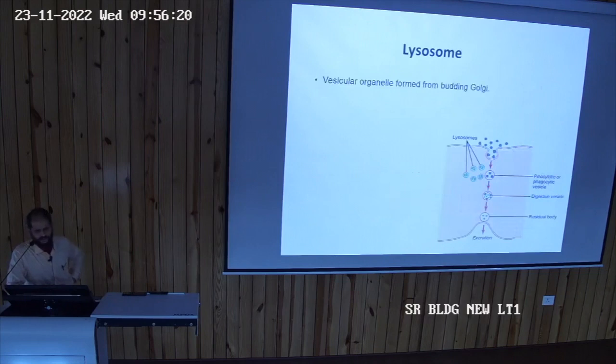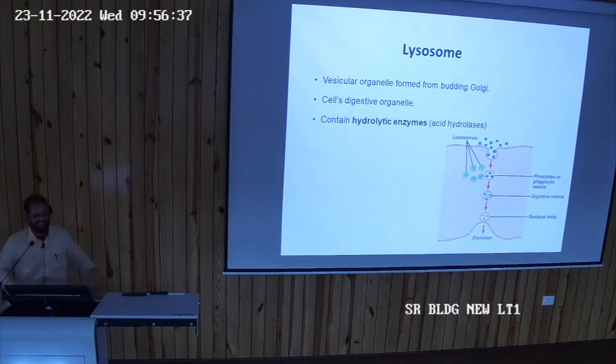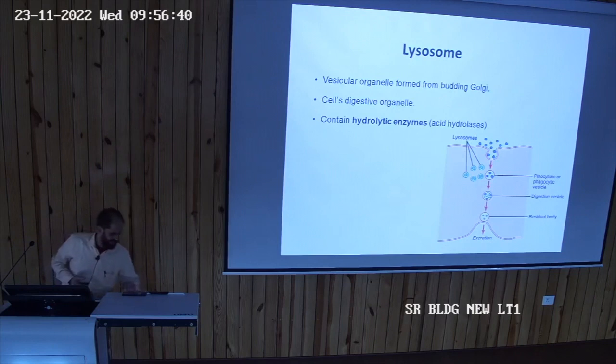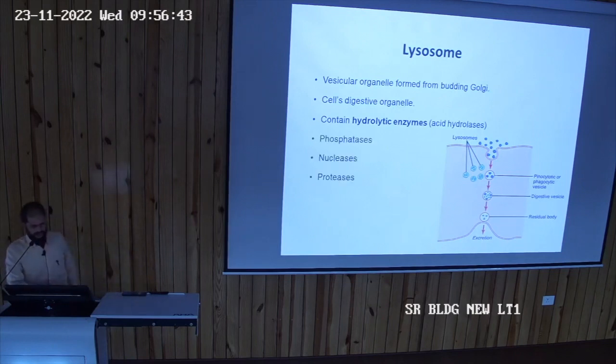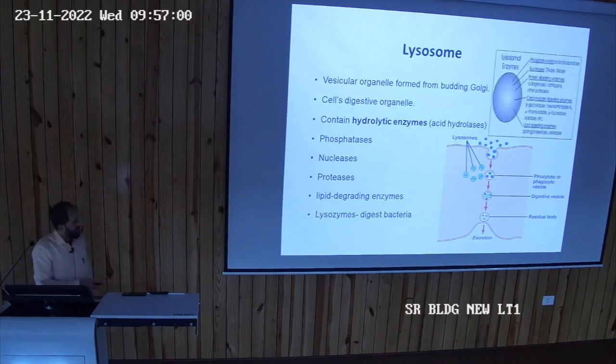Then the lysosomes, these are vesicular origin organelles which are pinching off from the endoplasmic reticulum. These are budding from the Golgi apparatus. Digestive organelle, everyone knows. Then it contains different hydrolytic enzymes, that is acid hydrolases. Then there are different enzymes like phosphatases, nucleases. Then there are proteases, different digestive enzymes it is having. Then there are lipid degrading enzymes. Then there are lysozymes which digest the bacteria. You can see in this diagram.